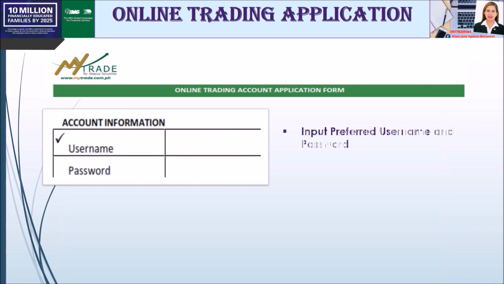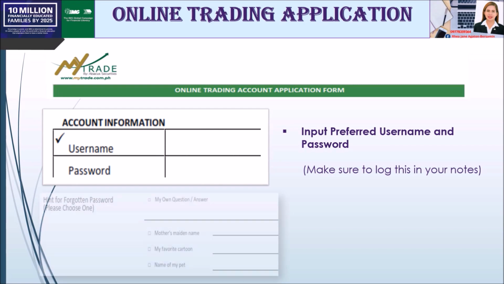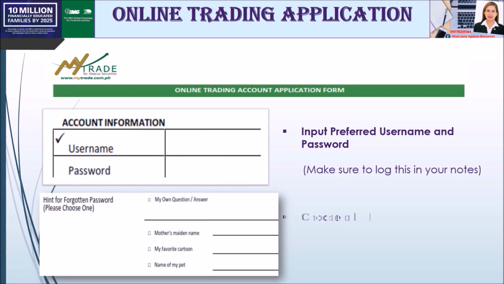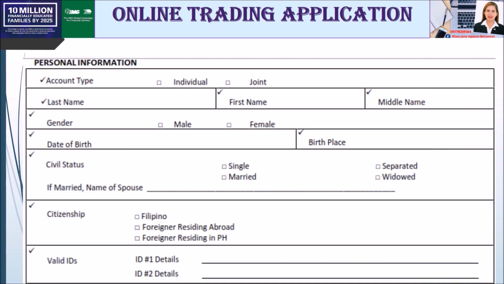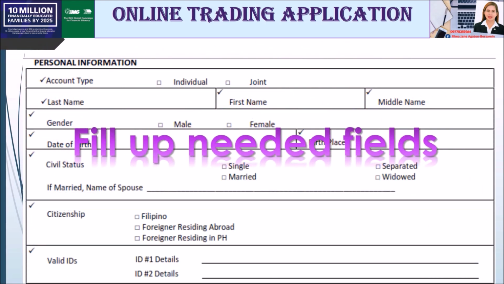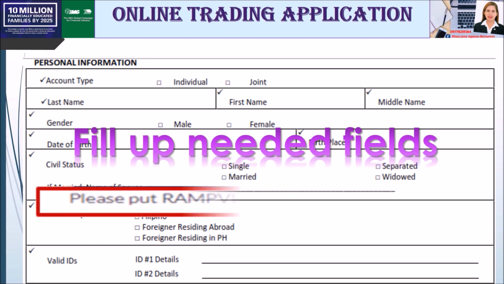So ayan, input nyo lang yung preferred username and password. Make sure to log this in your notes para hindi nyo makalimutan. Choose a hint or challenge question to answer in case you forgot your password. Here, fill up lang natin yung needed fields. Again, please don't forget to put Rampver-IMG sa referrer field.